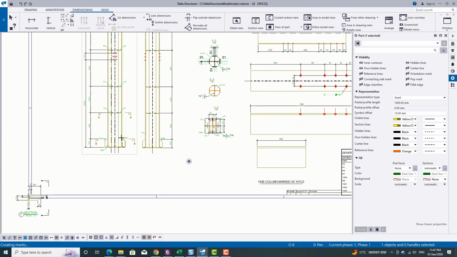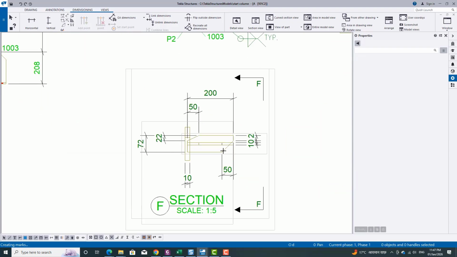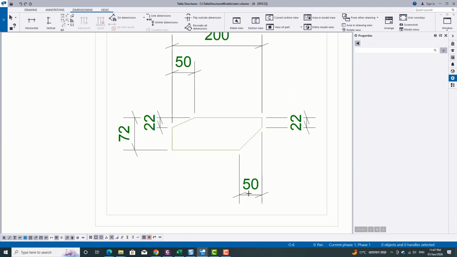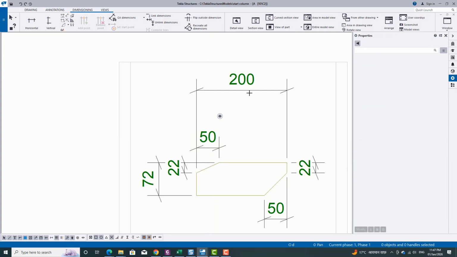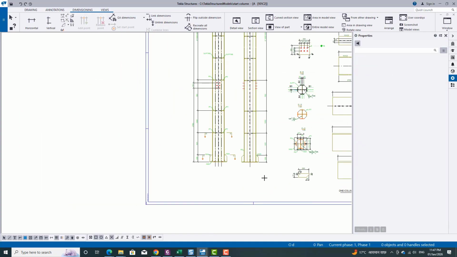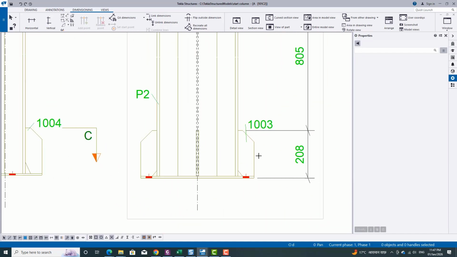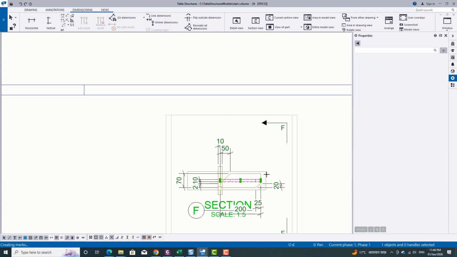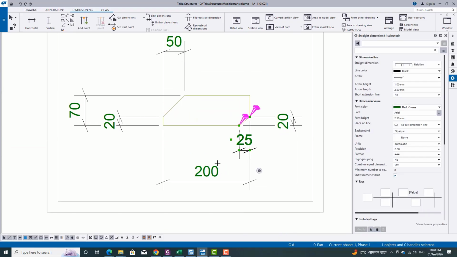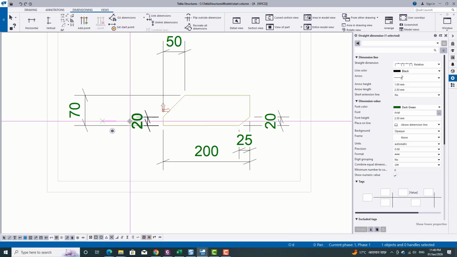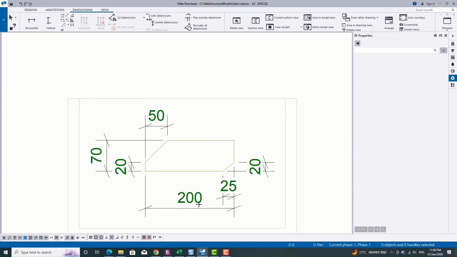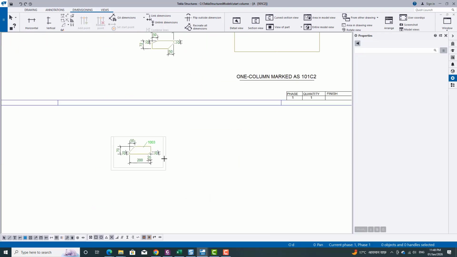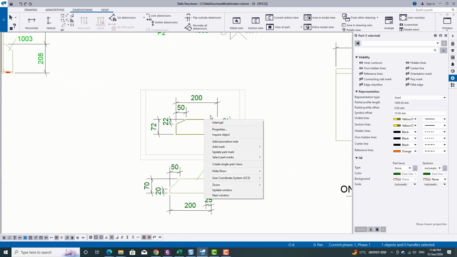Similarly, you can also create the single part of this stiffener.